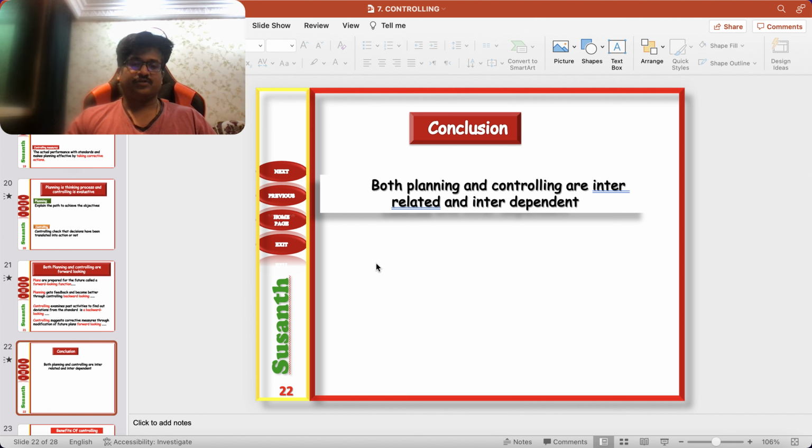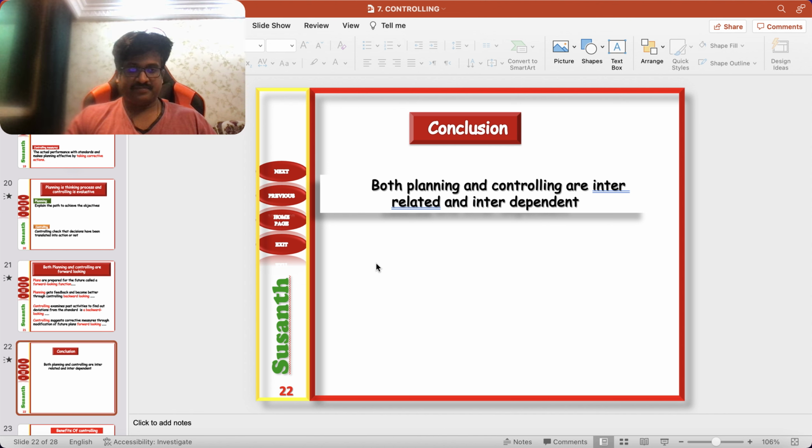So what is the conclusion? Both planning and control are interrelated and interdependent. Only planning, no controlling is required? Then what is the meaning? Next time again you will make the same mistake. Without controlling, only planning is required, or only controlling is required without a plan.